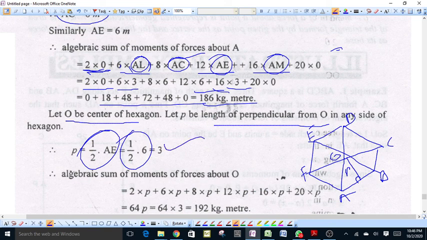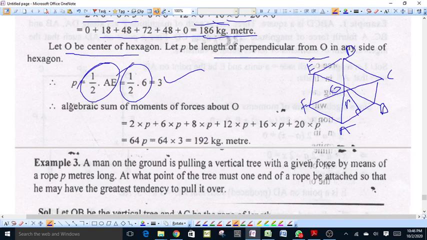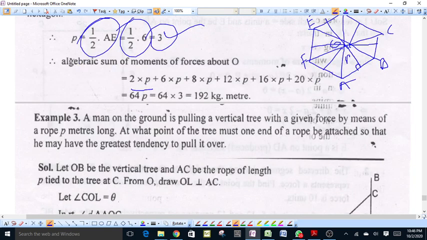The algebraic sum of all the moments of forces about O will be equal to 2 into p, because the perpendicular distance of the lines of action of all the forces from the fixed point O is the same, and suppose this is equal to small p, and small p is equal to 3. By putting the value 3, the algebraic sum of moments of forces about O comes out to be 64 p, which is equal to 64 into 3, 192 kilogram meter.